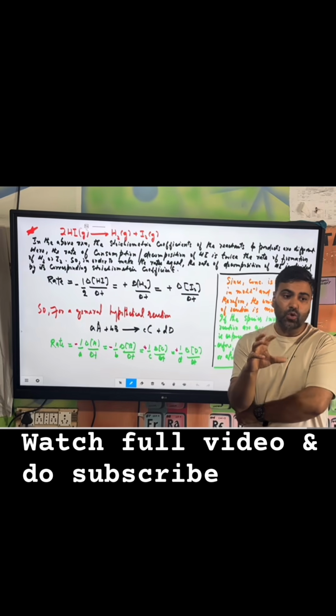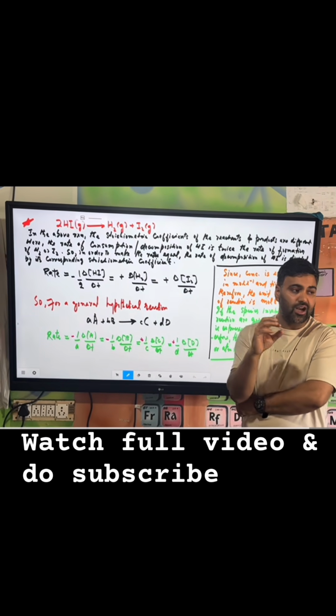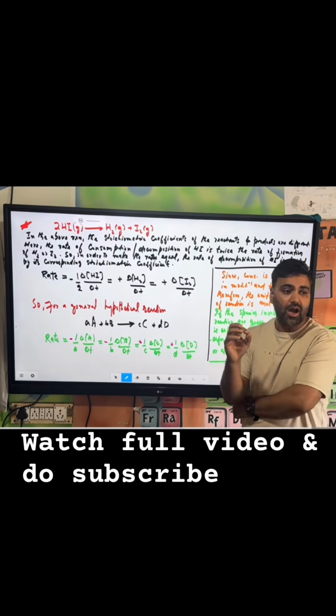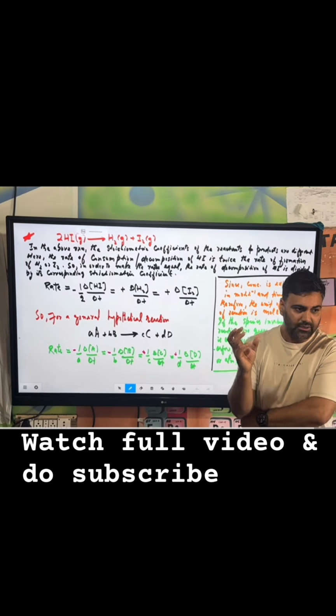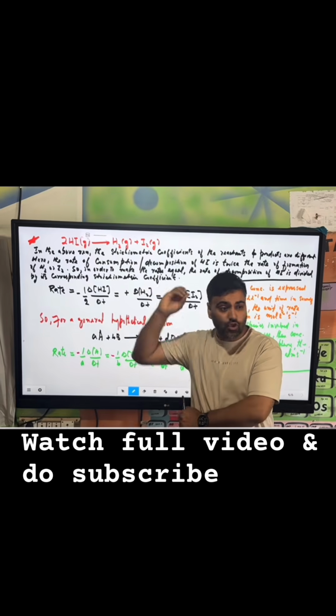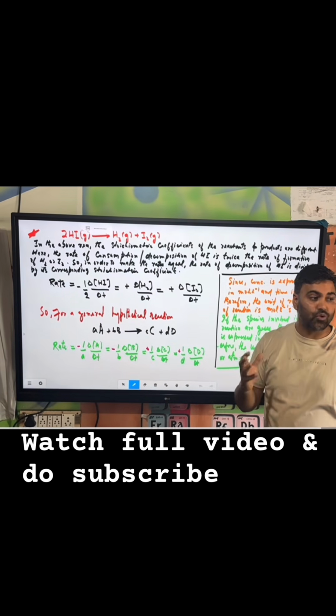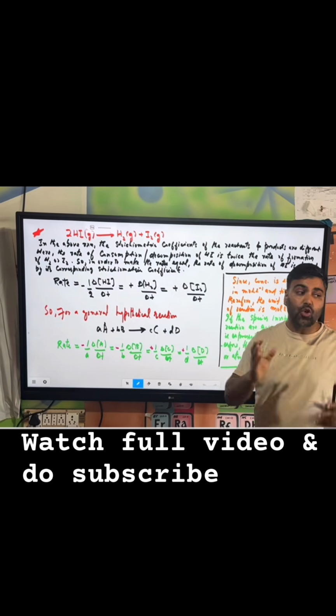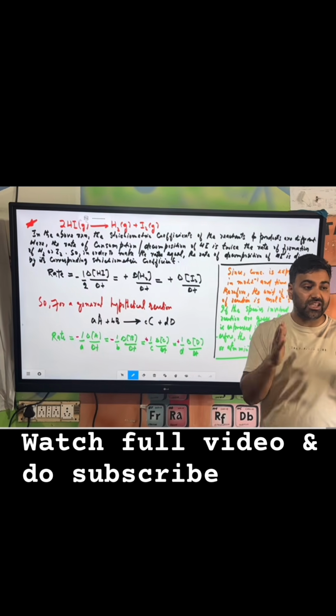जब हमें अब रेट्स को लिखने हैं, क्या रेट ऑफ द हाइड्रोजन आयोडाइड विल बी इक्वल टू द रेट ऑफ हाइड्रोजन और आयोडीन? Will it be? No, the rate will not be same because rate of decomposition of HI is twice the rate of formation of H2 or I2. So अगर हमें rates को बराबर करना है, if we have to make the rates equal, then